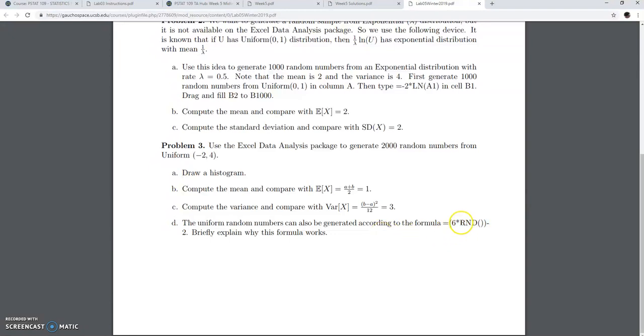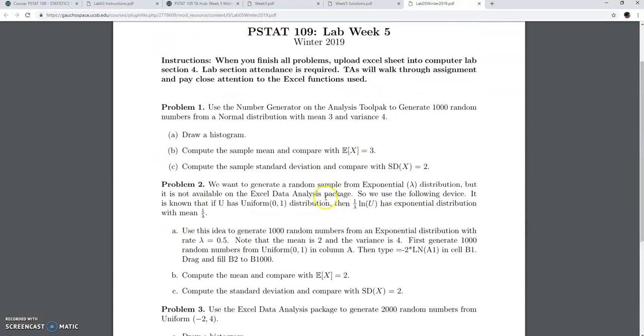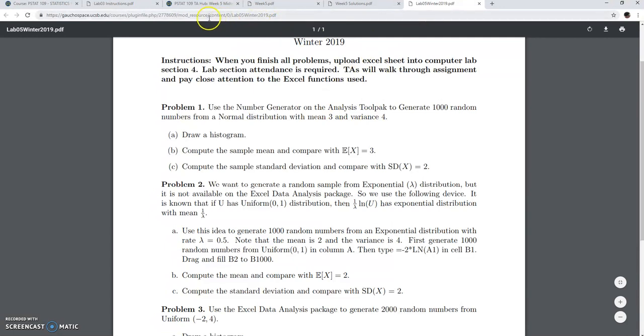Okay, so this is supposed to be rand. A rand gives you a random number between 0 and 1. 6 times that, of course, a number between 0 and 6. Just subtract 2, uniform random number between -2 and 4. So this is just another way to generate the same random numbers. So what we're doing here is showing them how to sample from random variables, and since we're studying random variables, I thought this was a good idea to do the lab this week.